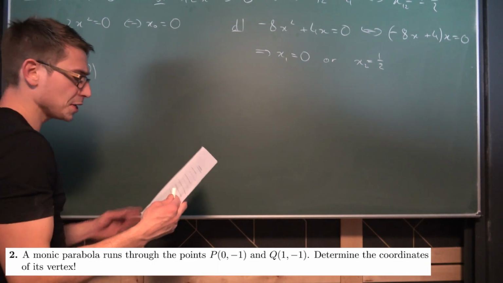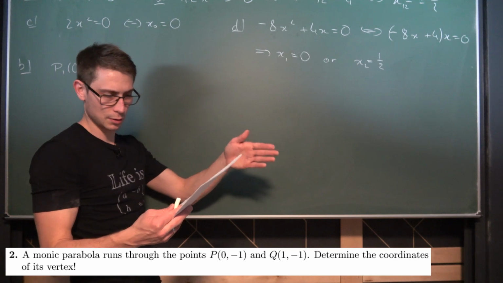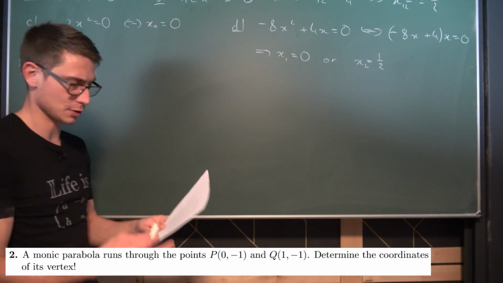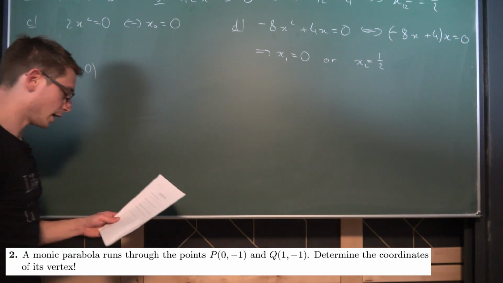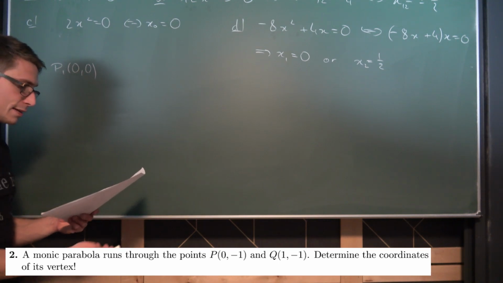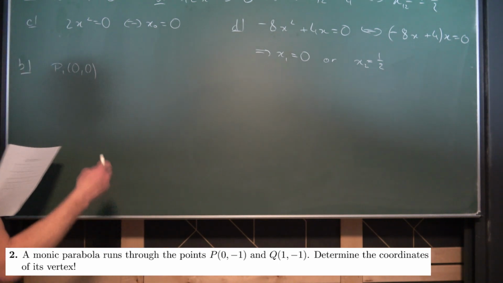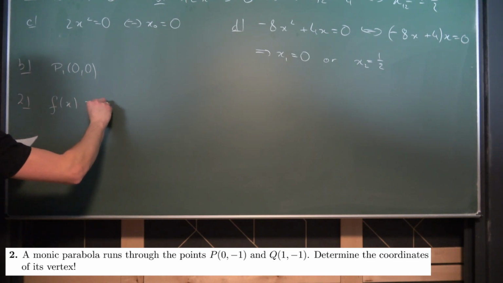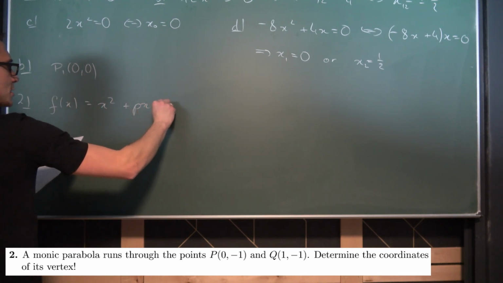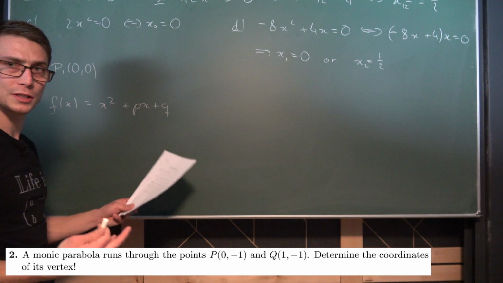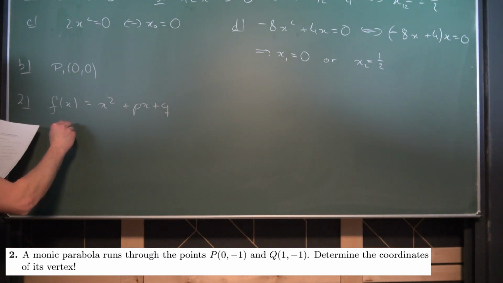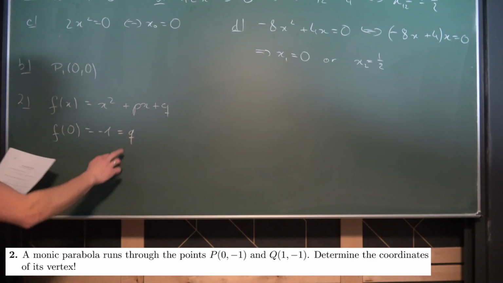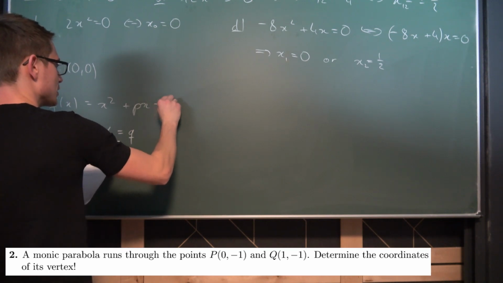Next up, a monic parabola runs through the points 0 and -1, and also the point 1 and -1. Determine the coordinates of its vertex. Alright, there are several ways to do this. It's a monic parabola, so the basically straightforward way you could do is you could say that f of x is equal to x squared plus px plus q, and then basically just plug in the points and solve. So if we have f of 0, then we get -1, and this is the same as q. So we have solved for q, so we have -1 here.